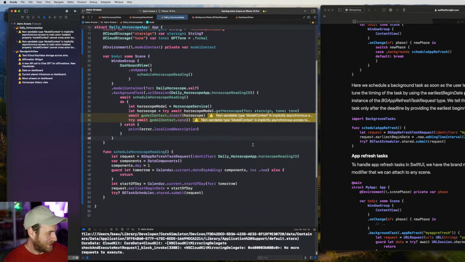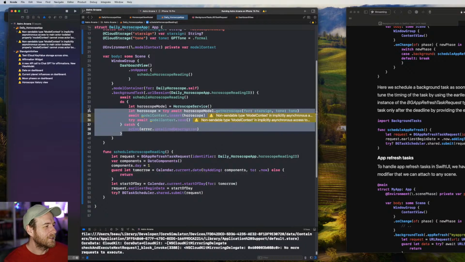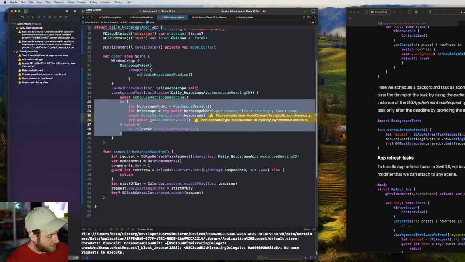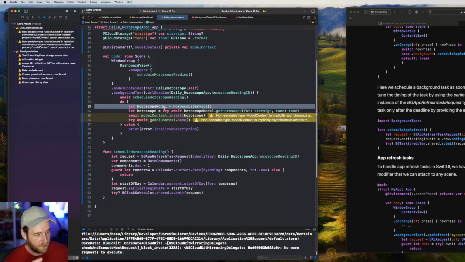Okay, let's continue writing some code. I think I'm finished with the background task stuff. It remains to be seen whether this actually works for us, if we can get a result coming back within the 30 seconds that the background task gives us. Whether it's going to have access to the Swift data store, because that could be locked when the device is locked.